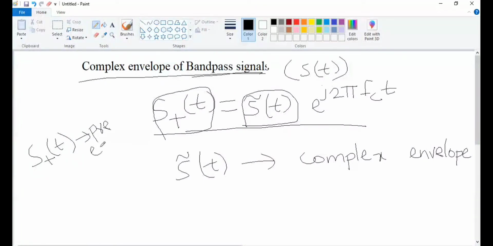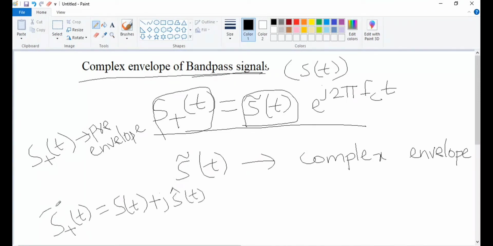How did we take the pre-envelope of a low pass signal? If you remember, we took it as g of t, or g plus of t, or s plus of t, anything. It is just the notation. Here I have taken s plus instead of g plus. It is written as s of t plus j s cap of t. This is the pre-envelope of a low pass signal. In the same way, the pre-envelope of a band pass signal is represented as S plus of t equal to S tilde of t e power j 2 pi fct.